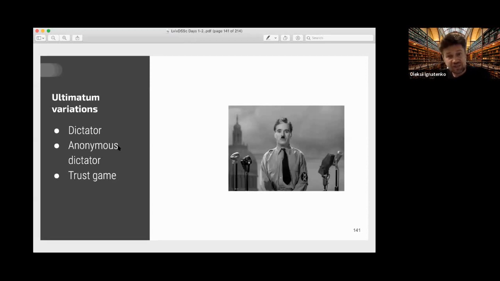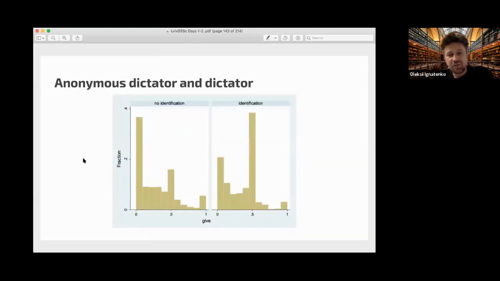But 5% of people, even in Anonymous Dictator, propose a 50-50 split. It's like the experimental percentage of altruism in the game. And you see, when you have no identification, then the number of people taking everything for themselves is high. But if there is identification, there is a spike at the 50-50 split.